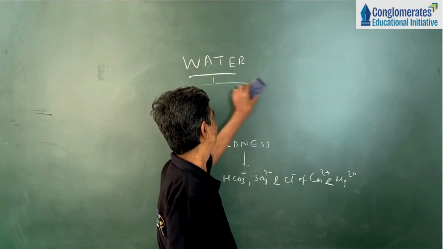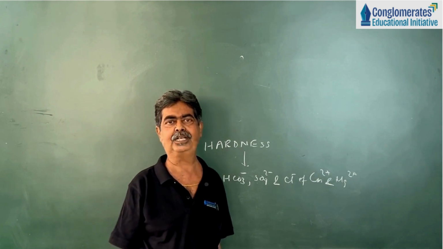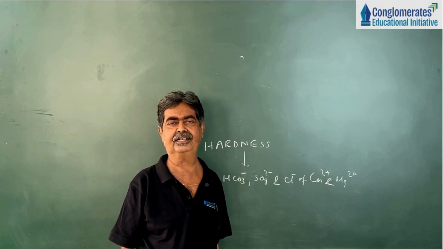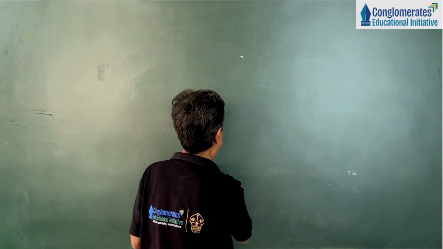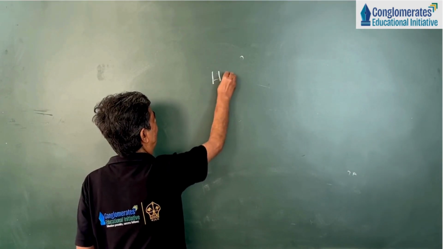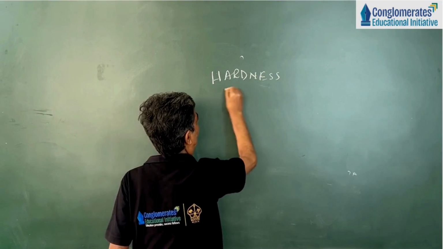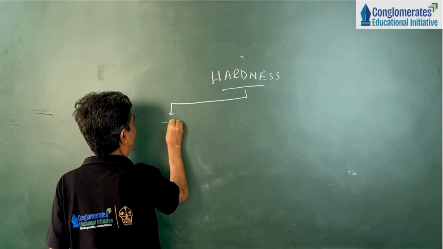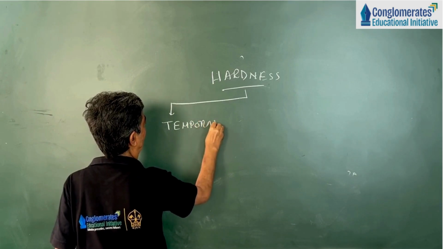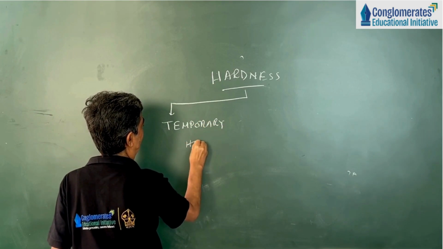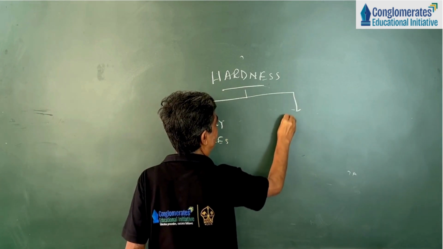The next part is, there are two types of hardness. One is temporary hardness and another is permanent hardness.